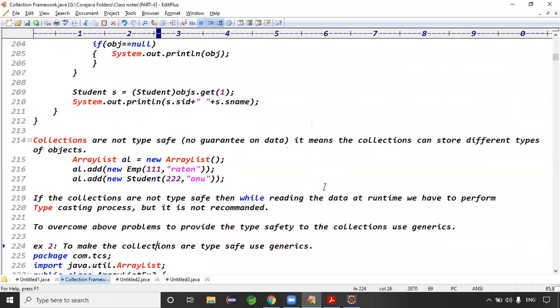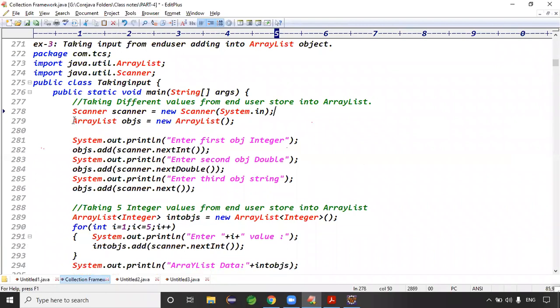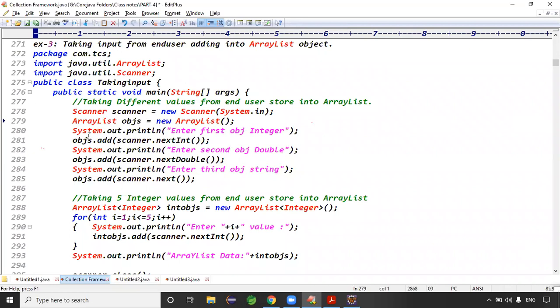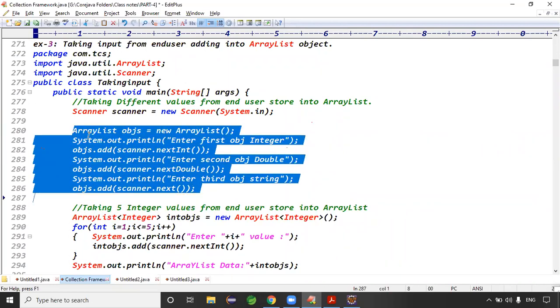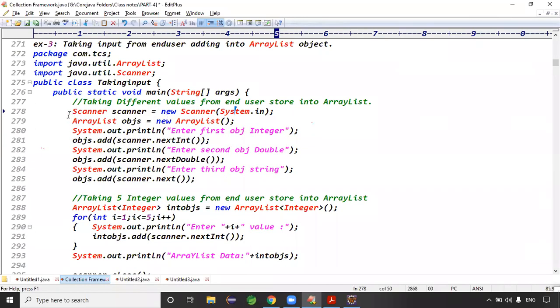Guys, try to run this example and see the output. It's a basic example. Students ask this type of basic questions. We have an ArrayList, and by taking input from the end user, enter first number, enter second number, enter third number, I'm storing the numbers into the ArrayList. In real time, the data comes from form pages or from services and other concepts, but okay, fine. We take different values from the end user and store them into the ArrayList, using the Scanner class to take the data.